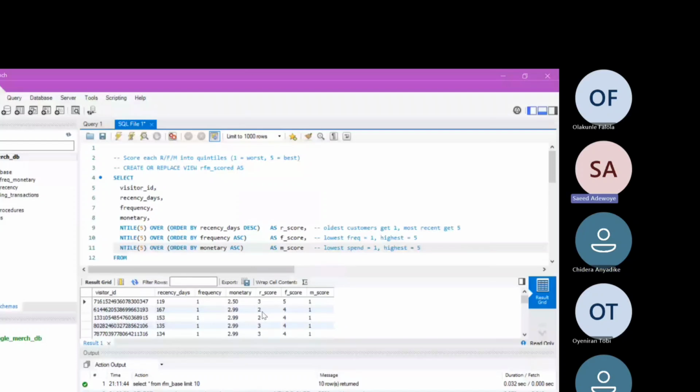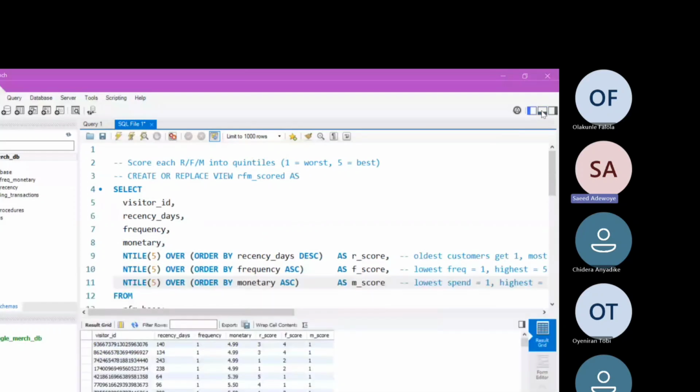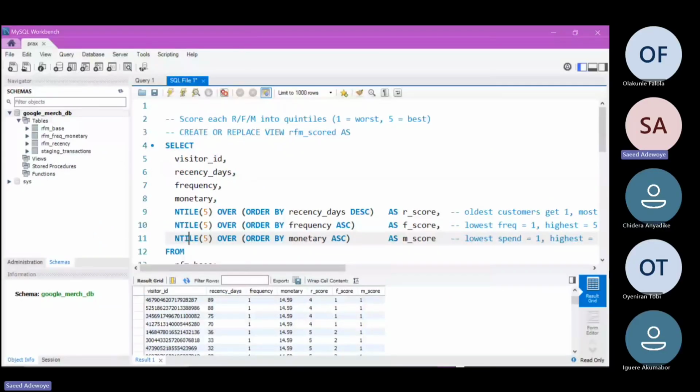From these recency days, I think it will give us a clue on what these 2 and 3 mean. Look at this customer that has a recency of 2. Let me zoom out a bit. Oops, I can't really zoom out the table, but let me just clean this. All right. Can you all see my screen clearly? Yes, we can. Okay.